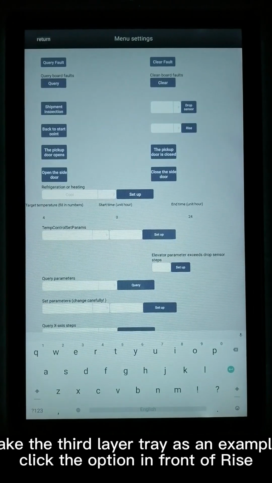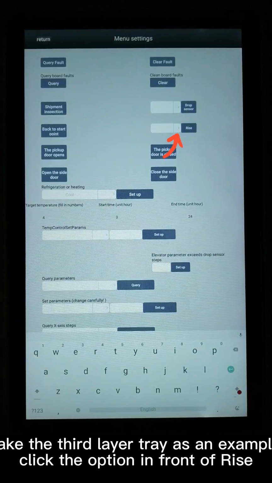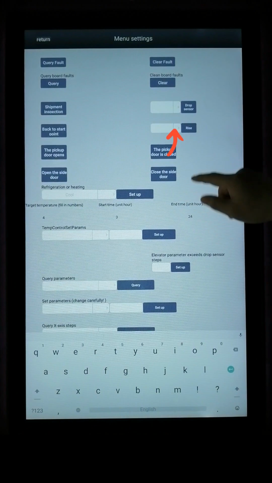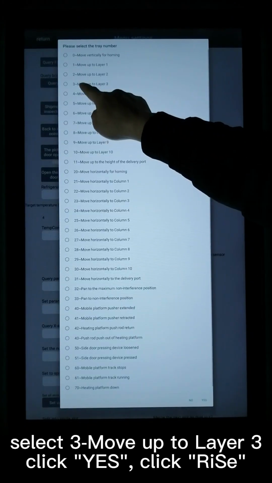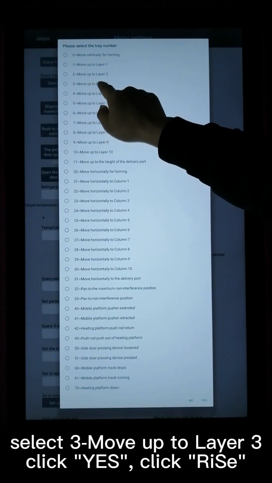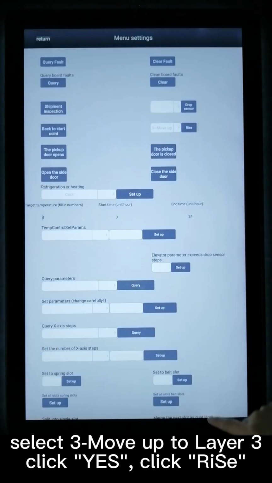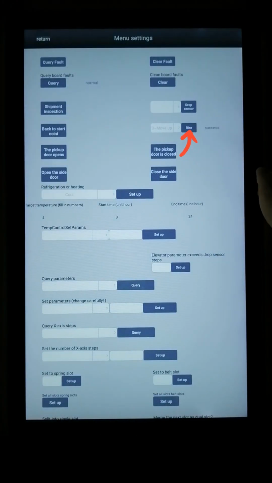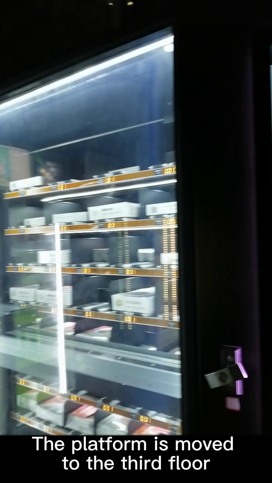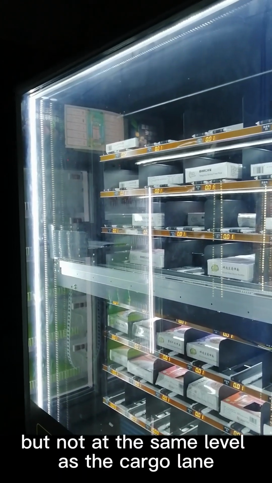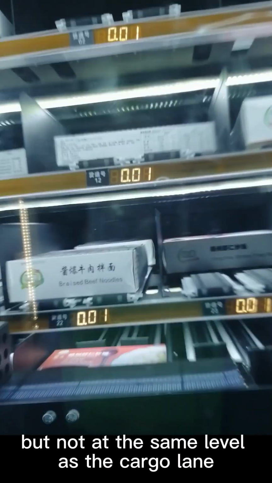Click setup tool. Take the third layer tray as an example. Click the option in front of, select 3, move up to layer 3. Click yes. Click rise. The platform is moved to the third floor, but not at the same level as the cargo lane.